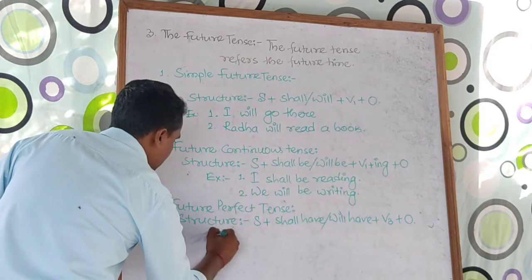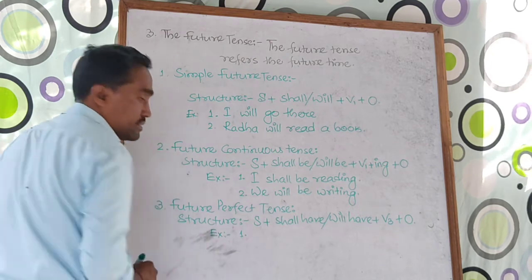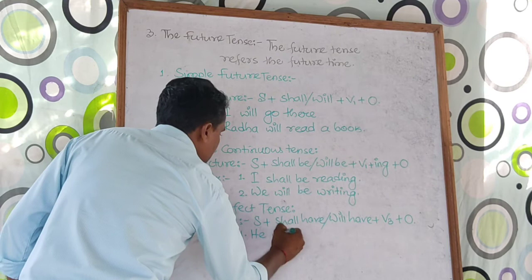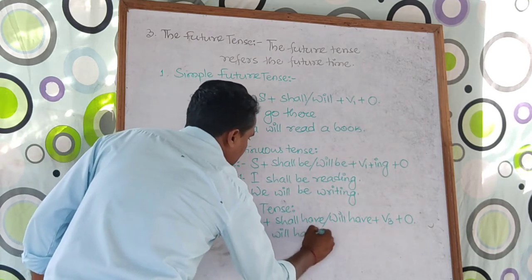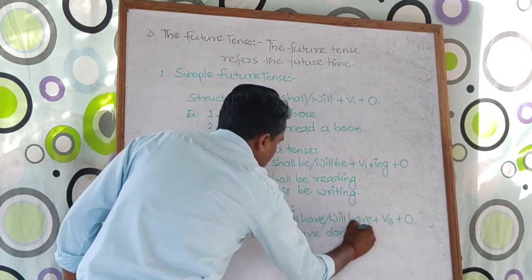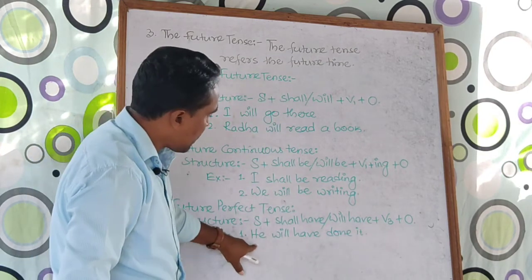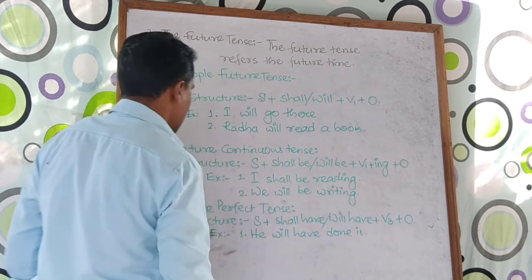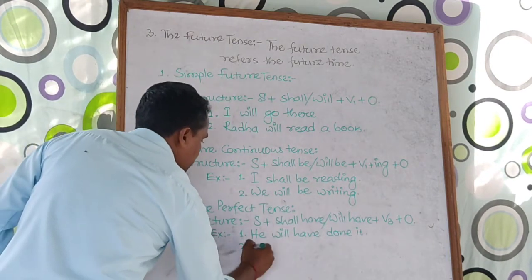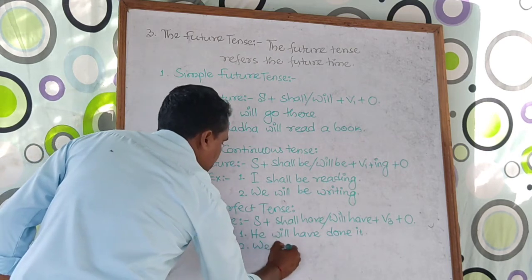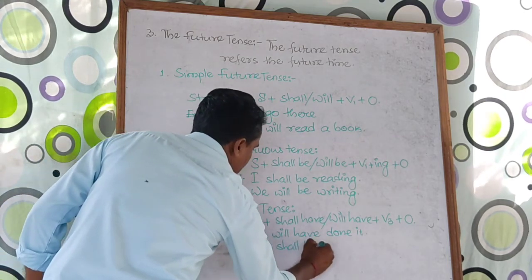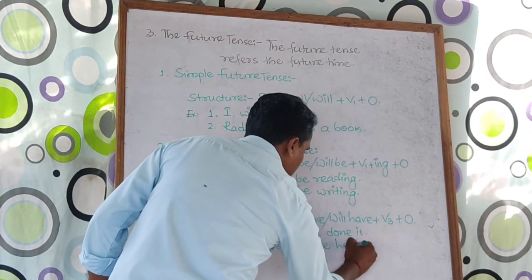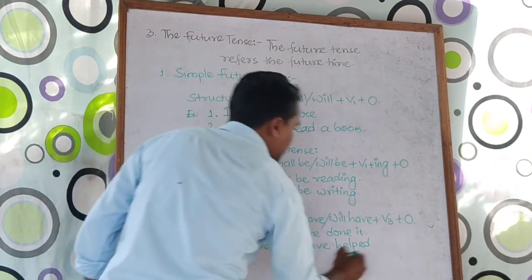Take the example number 1. If I take, he will have done it. Look here, subject I have taken here, will have, then V3 form of do is done, and it is the object. If I take one more example, we shall have helped, V3 form, helped them.